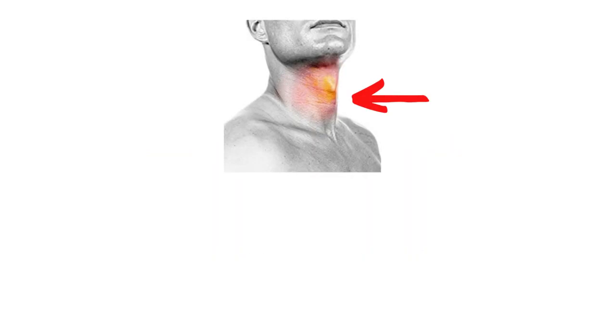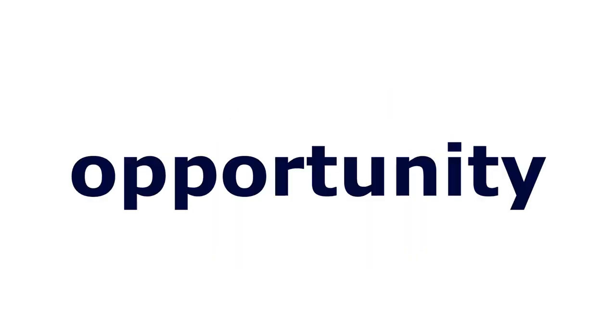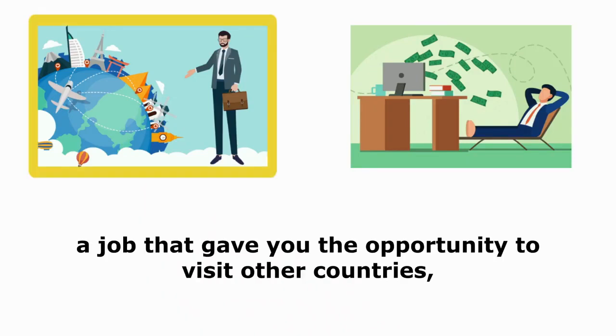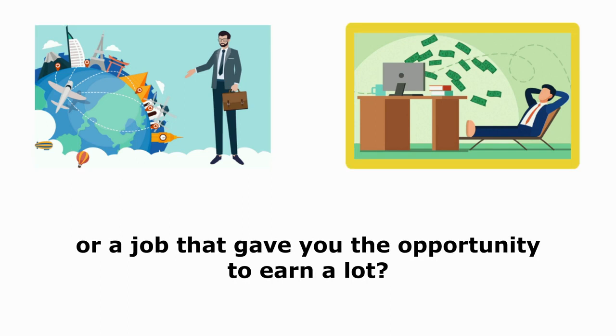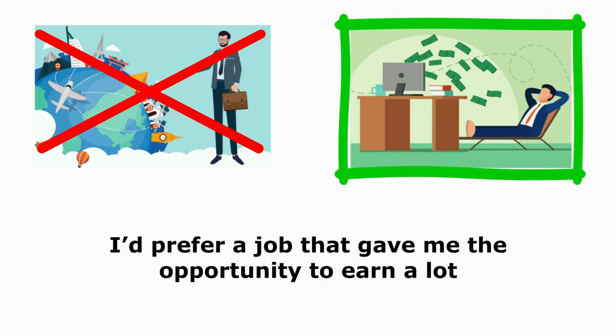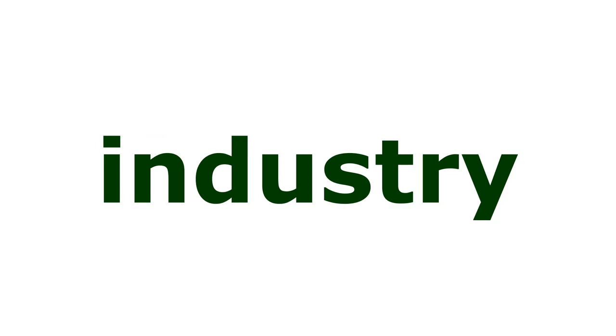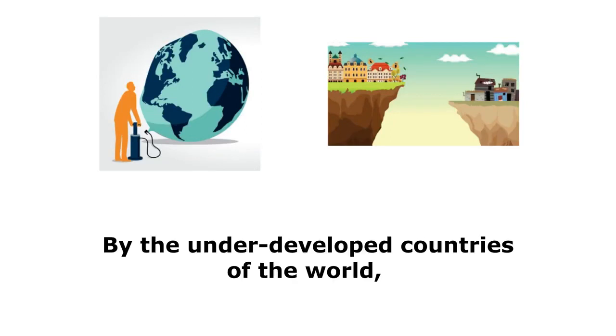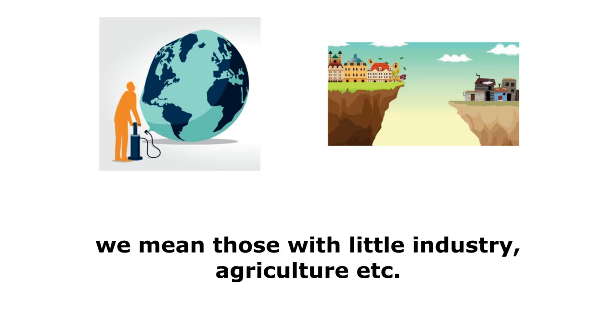Throat. What part of the body's this? It's the throat. Opportunity. Which would you prefer? A job that gave you the opportunity to visit other countries, or a job that gave you the opportunity to earn a lot? I'd prefer a job that gave me the opportunity to earn a lot. Develop, industry, agriculture. What do we mean by the underdeveloped countries of the world? By the underdeveloped countries of the world, we mean those with little industry, agriculture, etc.